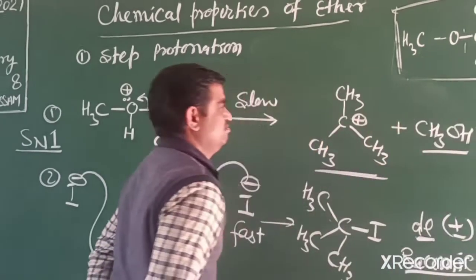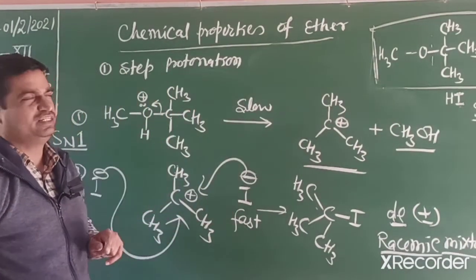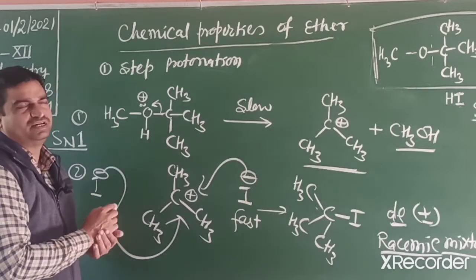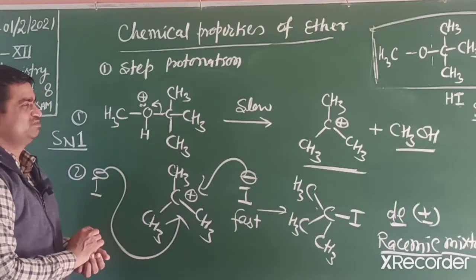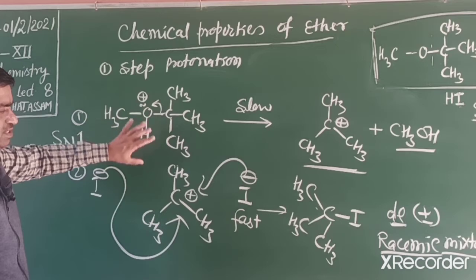By the SN2 mechanism, we get the optically active compound. So this is very important.